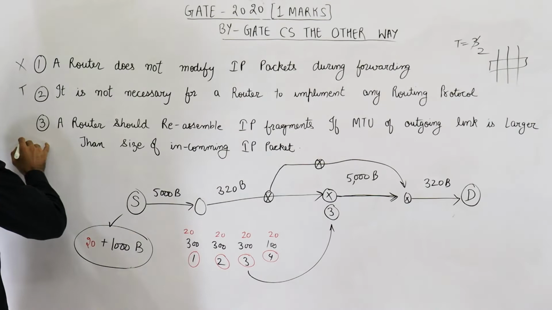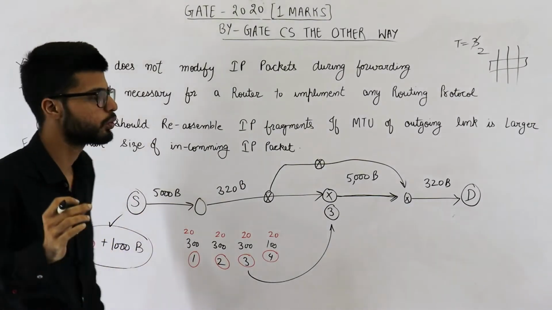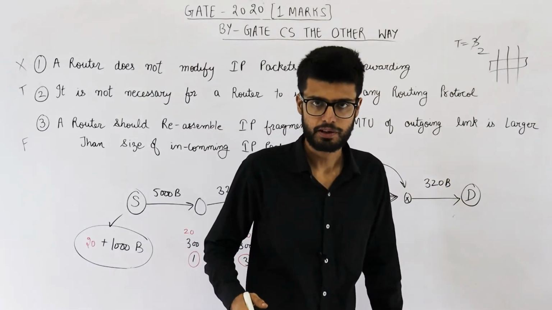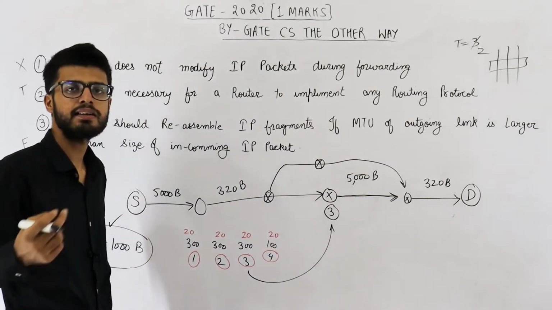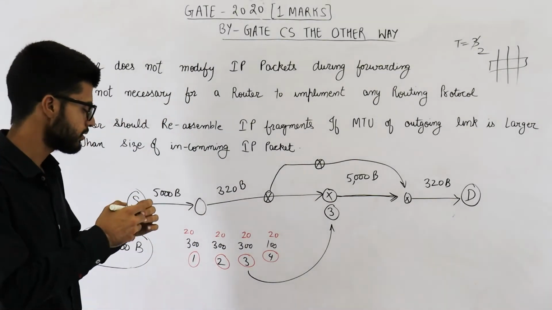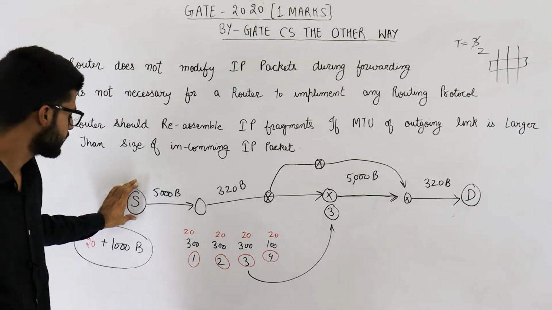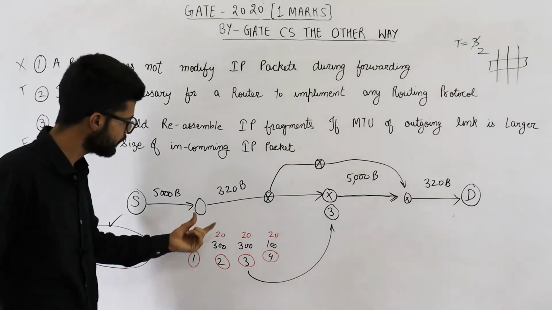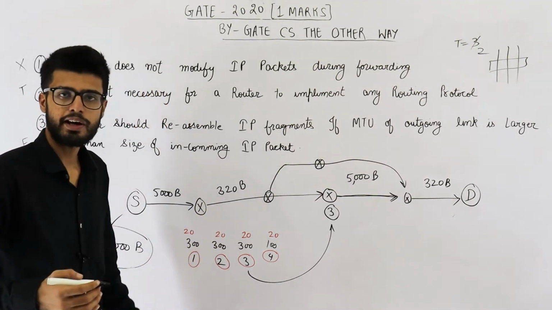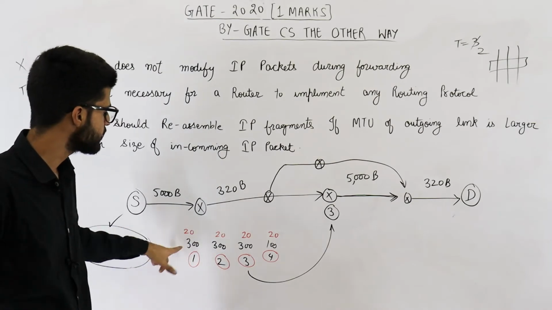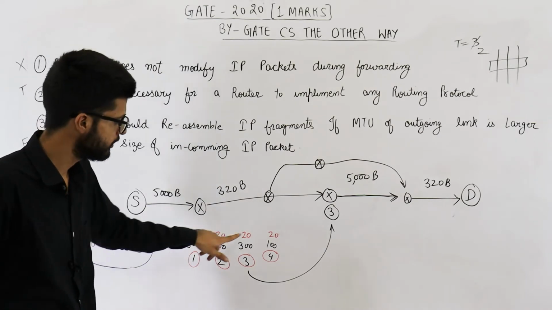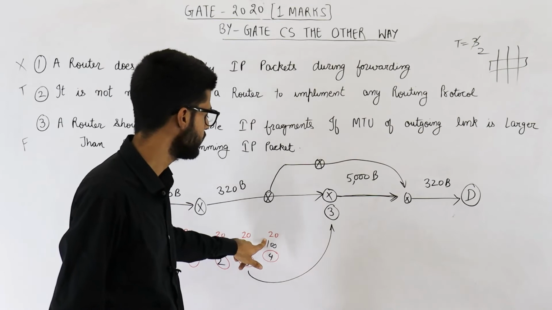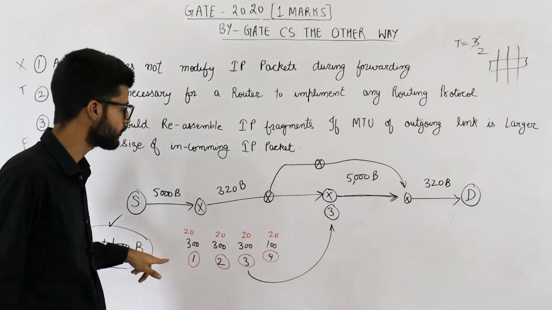See, a router will never ever decide to reassemble all of the fragments. It is duty of destination to reassemble the fragments. Let us look at this example and let us try to find the reason for this. Suppose source creates an IP datagram of 1000 bytes of data and a 20 byte header. The first router on this path decides to fragment this datagram, and this router creates 320 bytes fragments. These are 3 in number, 320, 320, 320, and last fragment is of 100 bytes only with a 20 byte header. So total 4 fragments are created.